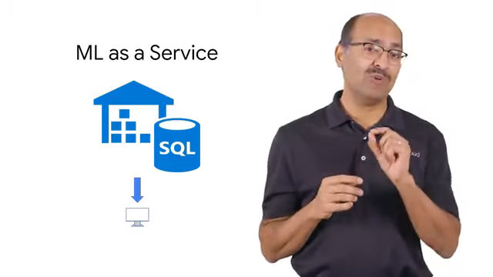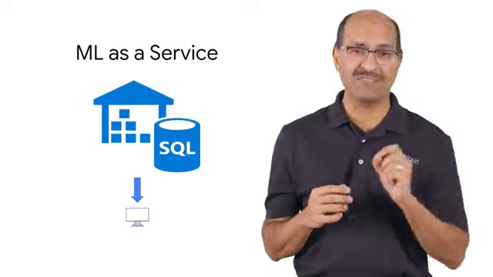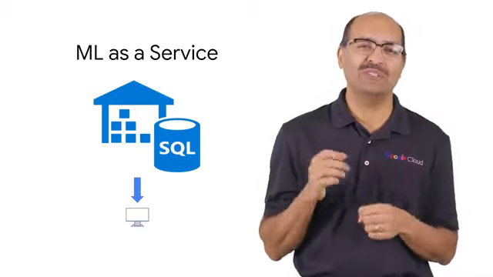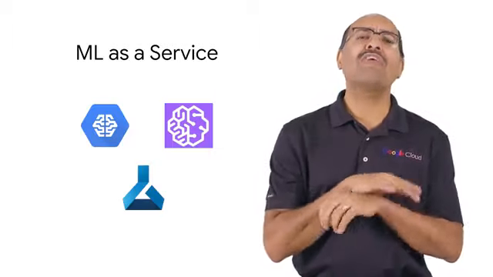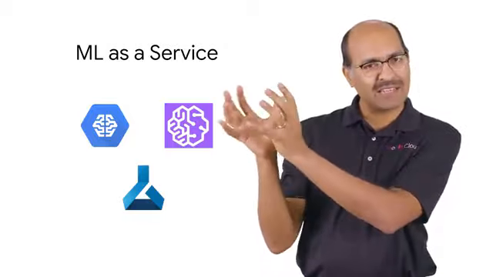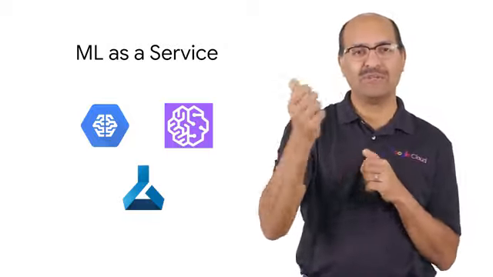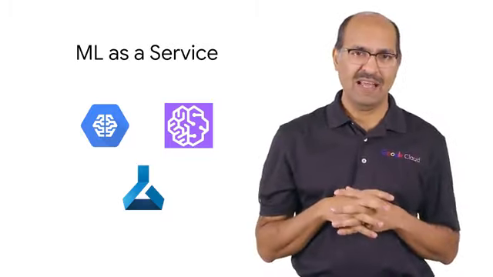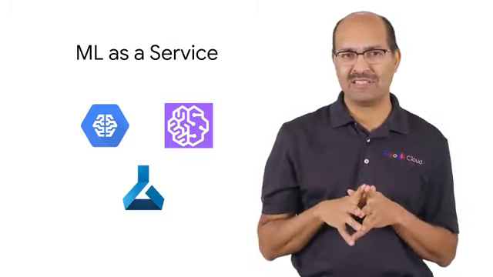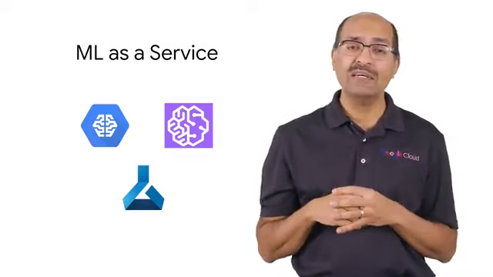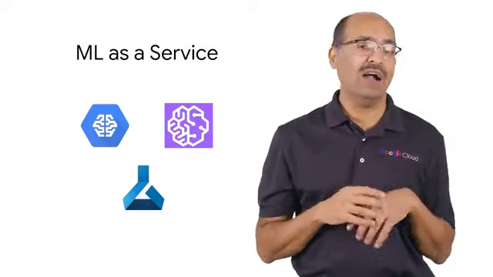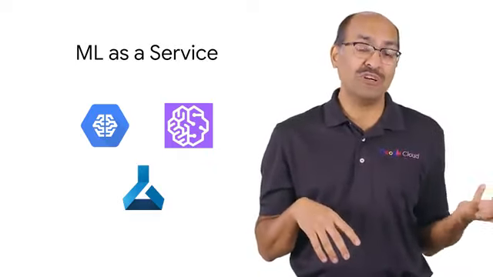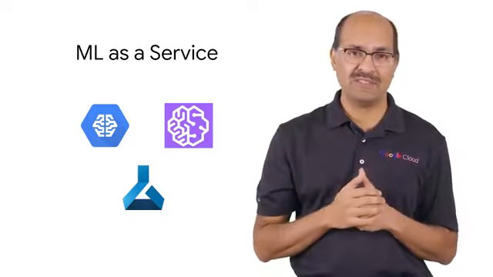Remember that machine learning works best when you have lots of data. And all that data will also have to be downloaded to your machine. It's far, far better to have your data on the cloud and simply submit a training job. This is called machine learning as a service, and all the public clouds have it. On Google Cloud, this is called Cloud ML Engine. On Amazon Web Services, it's called SageMaker. On Microsoft's Azure, it's called Azure Machine Learning Service.